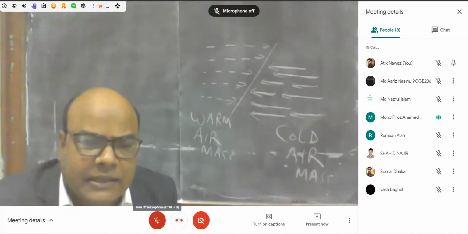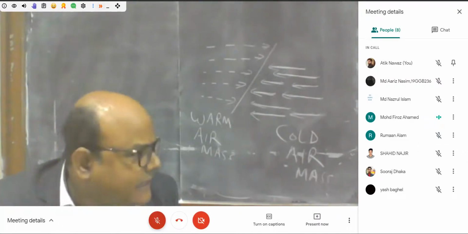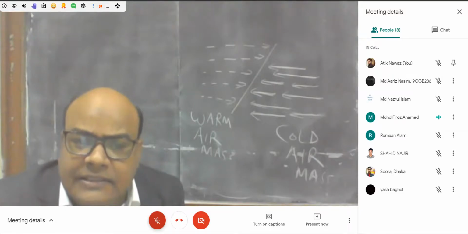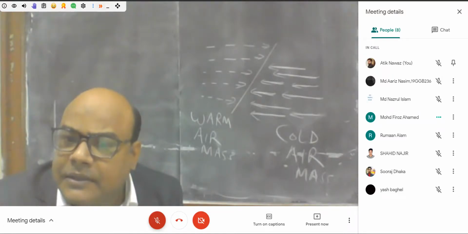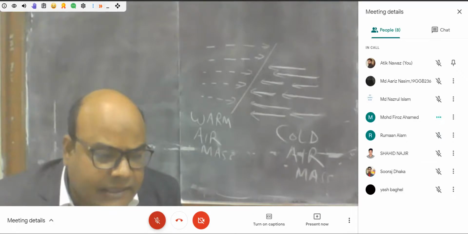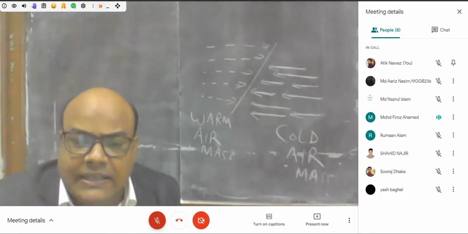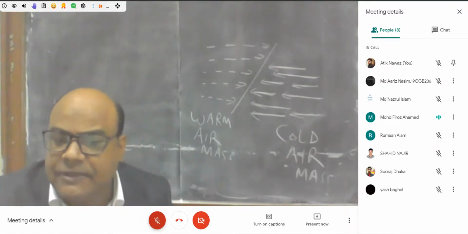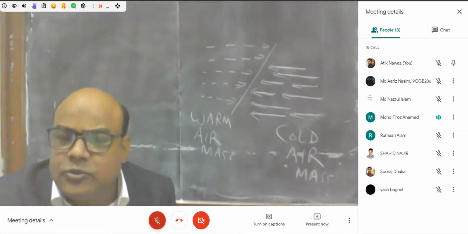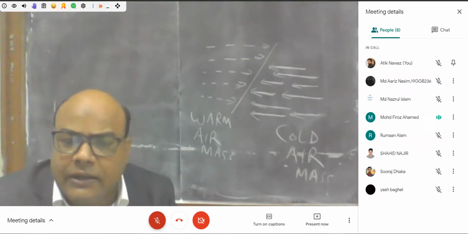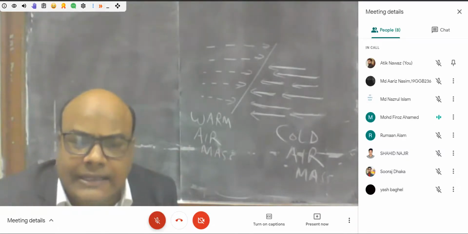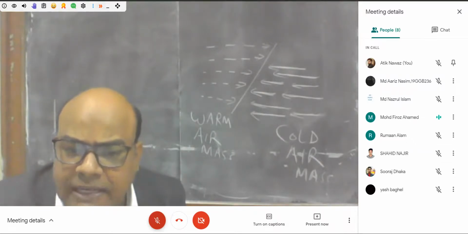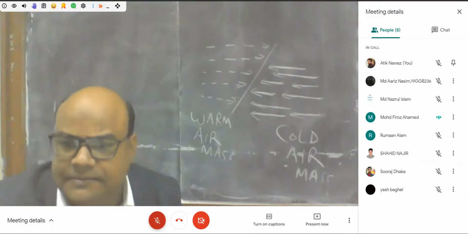Yes, I think you can all understand it very easily. This front is generally formed in the areas of the low pressure belt, located at 60 to 70 degrees in the northern hemisphere as well as 60 to 70 degrees in the southern hemisphere. These two low pressure belts of the world attract two different air masses with opposite characteristics.